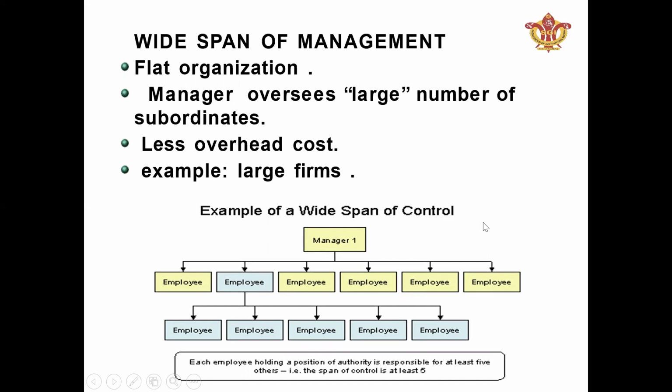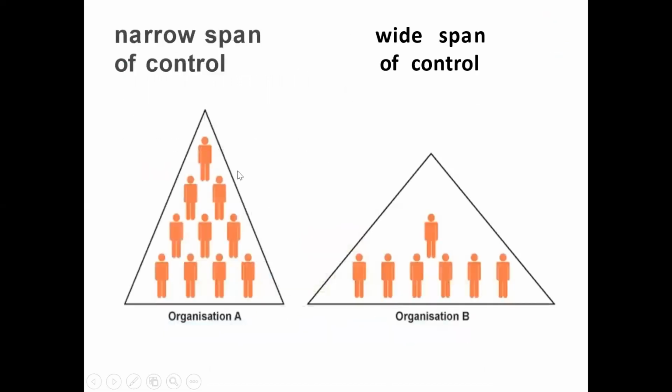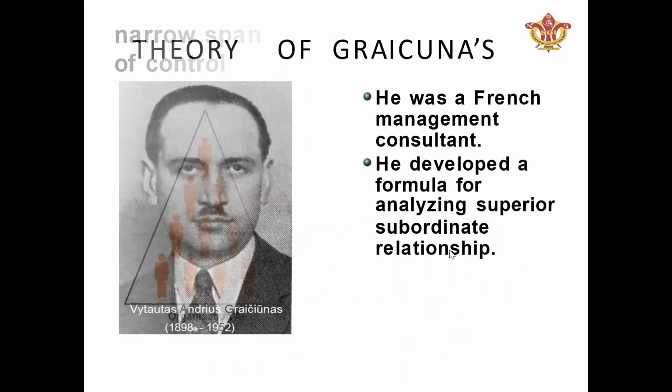In this, the overhead cost is very low, and it is suitable for large firms. Again, with the help of the diagram, we can see that this is narrow span of control and this is wide span of control. In narrow, this is a tall organization, and in organization B, which is wide span of control, we can see that this is a wide span of management.